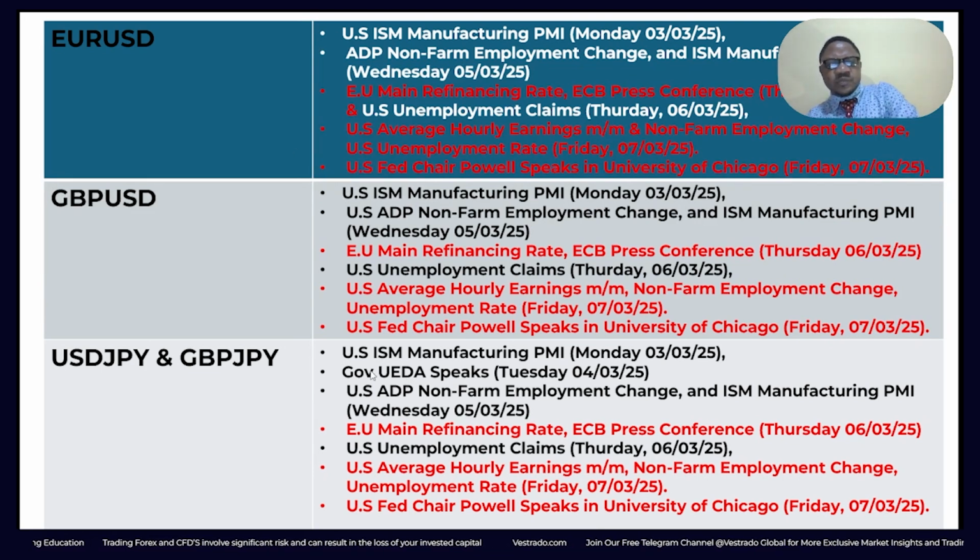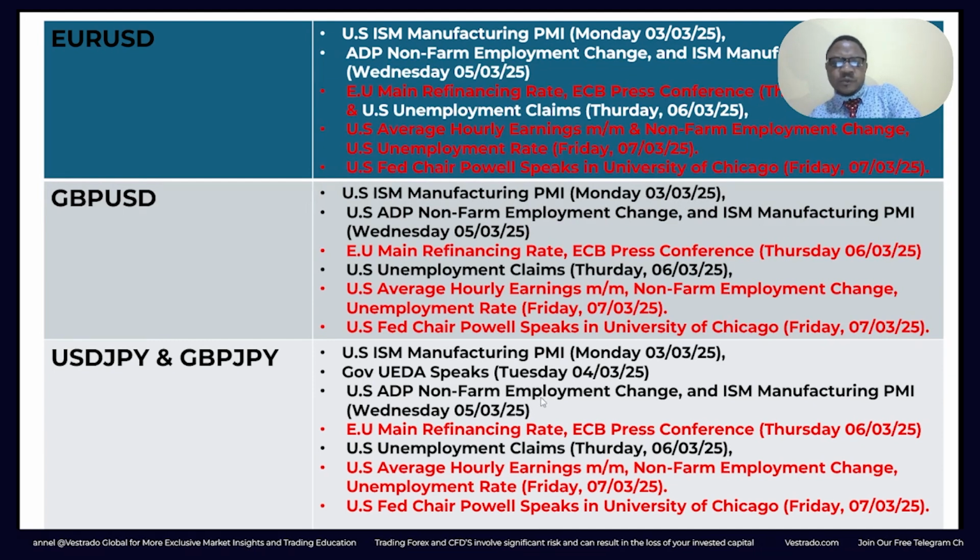But for the news side, the US ISM manufacturing PMI is expected to influence it today. Governor Ueda speaks on Tuesday. Why is this important? The yen pairs have been known to move strongly on hawkish or dovish comments from the governor of the Bank of Japan. He's due to speak at an event organized by the IMF, International Monetary Fund, in Tokyo. Of course, he might want to say something very significant that could influence the yen. If it's hawkish, expect the strength of the yen. If it's dovish, expect the weakness of the yen. This pertains to the USD JPY and the GBP JPY.